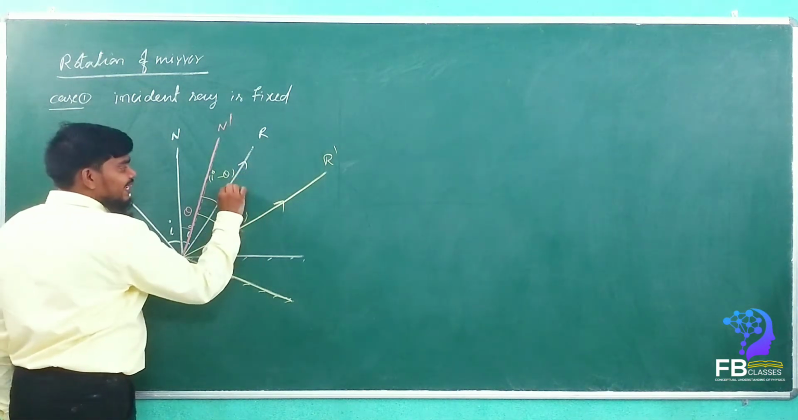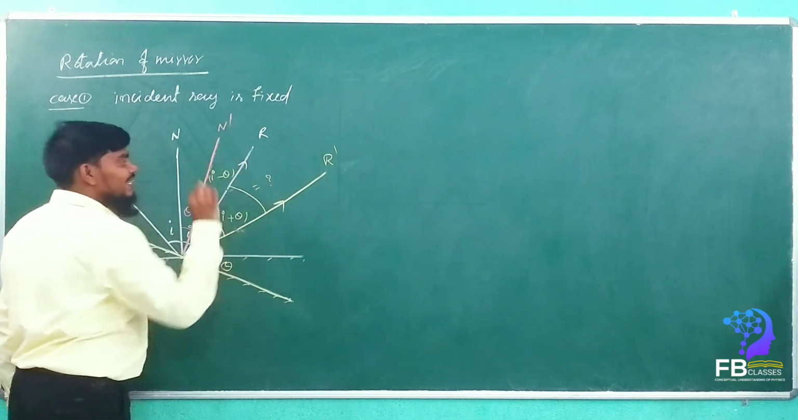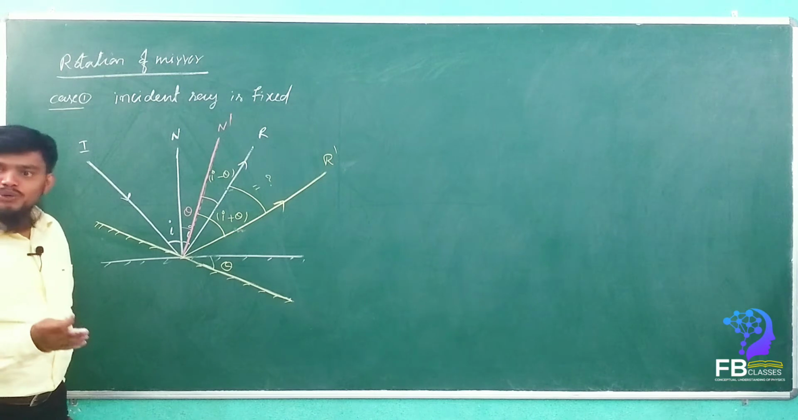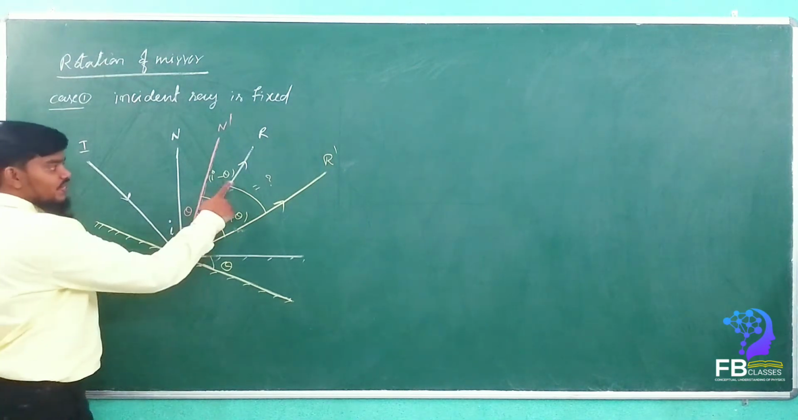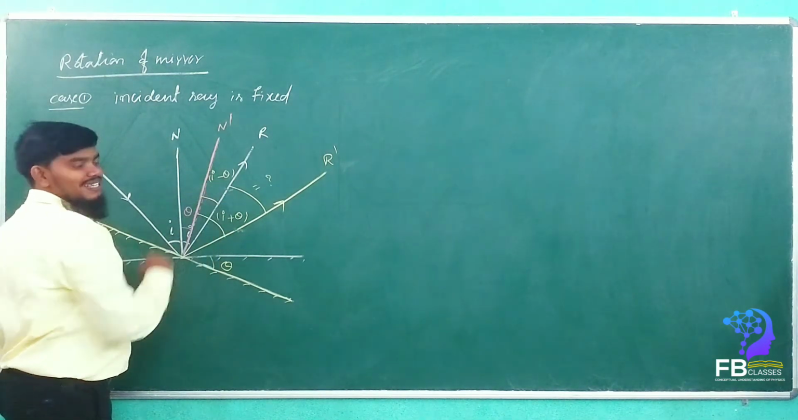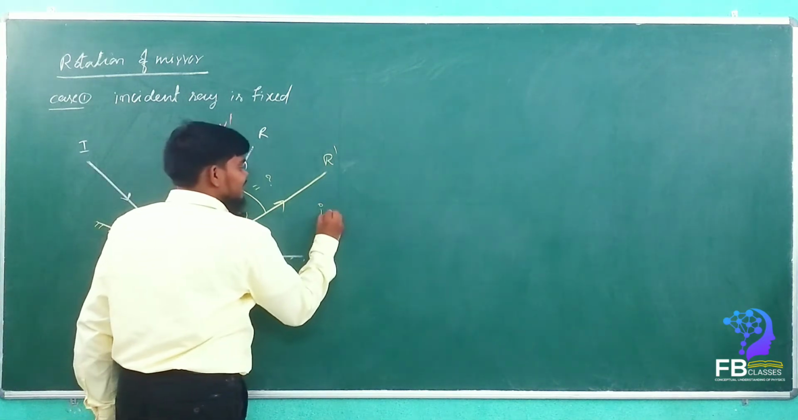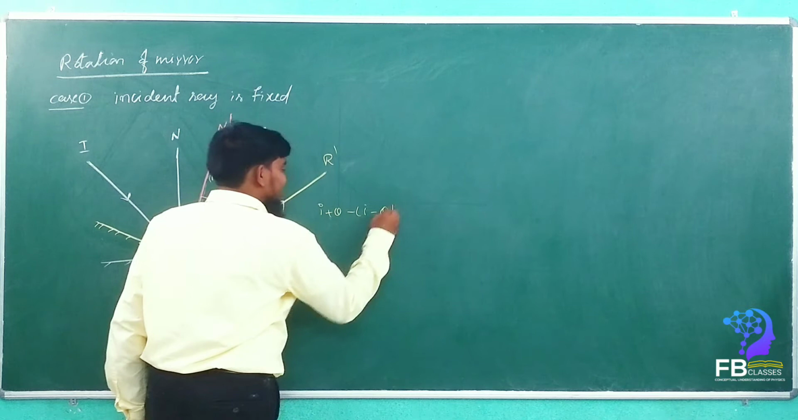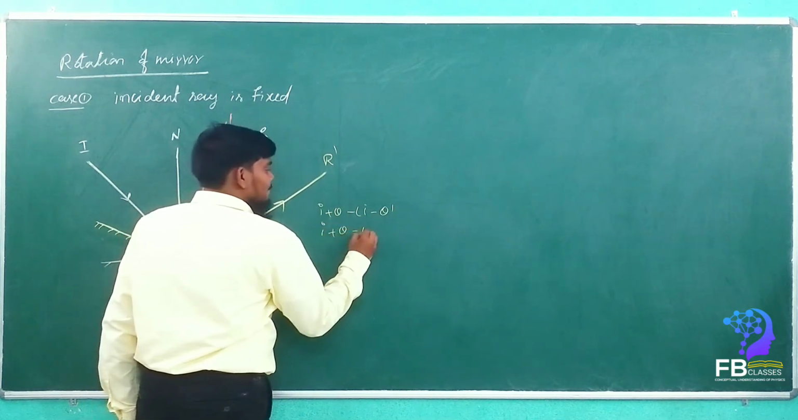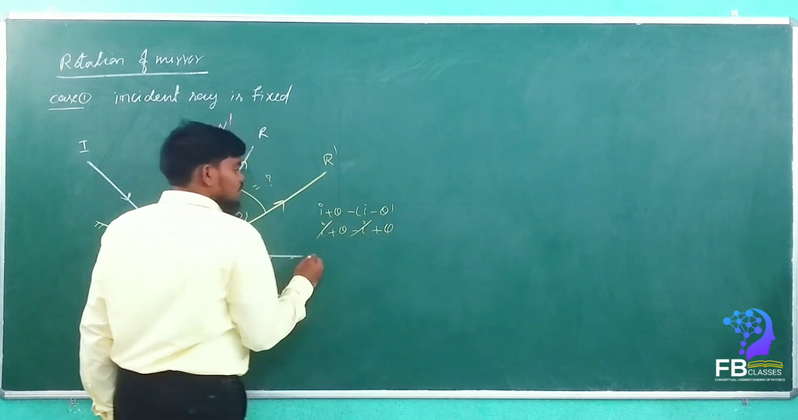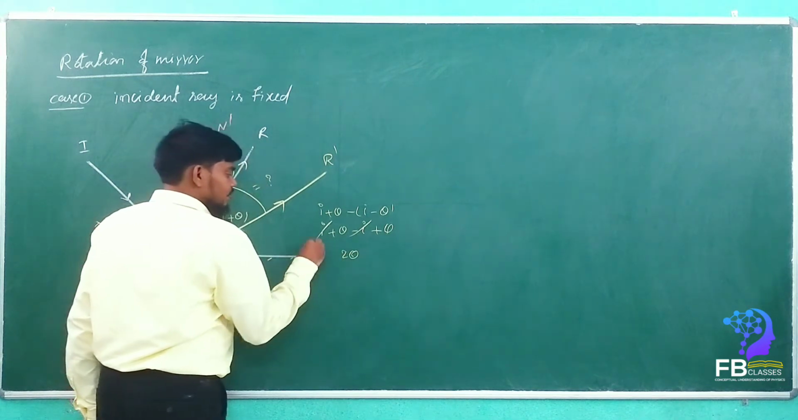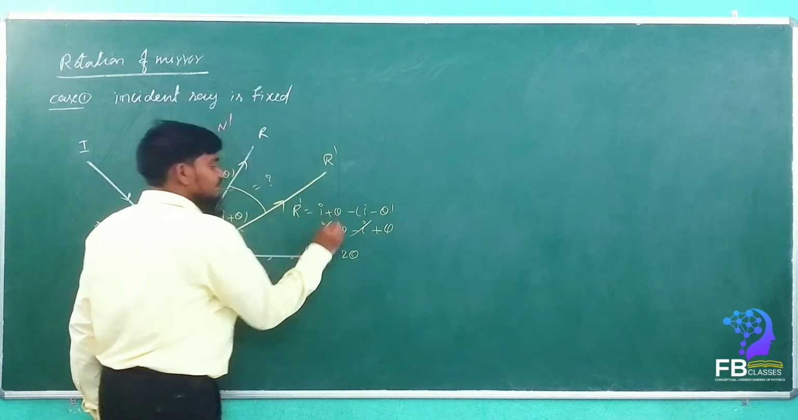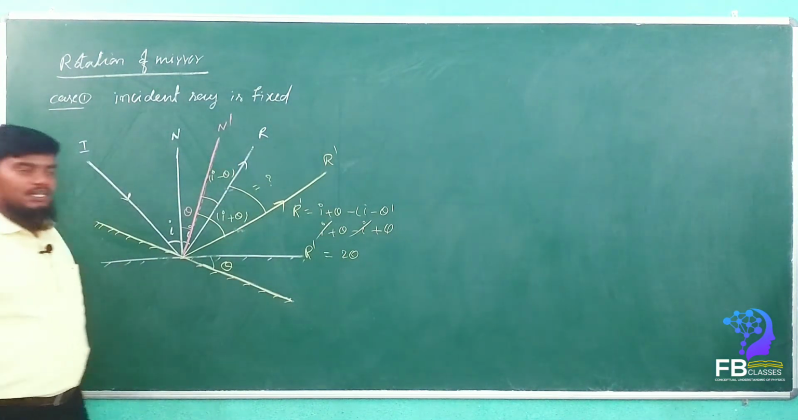Now, how much is this angle? This angle is only the angle of rotation, right? How much is the angle rotated? See here, it is I plus theta minus I minus theta. So I plus theta, yes or no? Minus I minus theta. I plus theta minus I plus theta. So, how much is it? 2 theta. R dash is equal to how much, my dears? 2 theta. Are you getting my point?